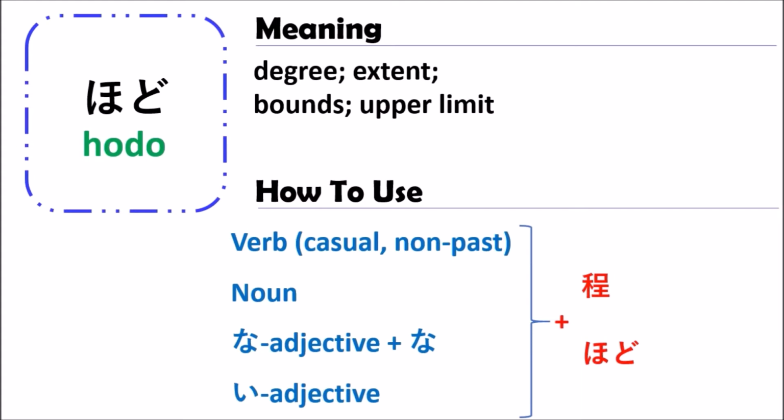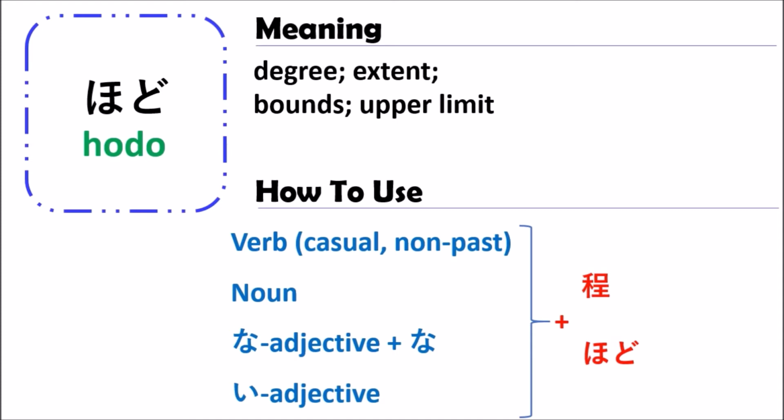Then how to use it in Japanese: they will use the verb, noun and adjective with HODO. When you use the verb with HODO, you can use the casual form. For the noun, the past tense is not used with HODO. And when you use the noun, just use that form, nothing changes. And you can use na adjective but end with na, followed by HODO. And for the i adjective, you just use that form, nothing changes, and end with HODO.